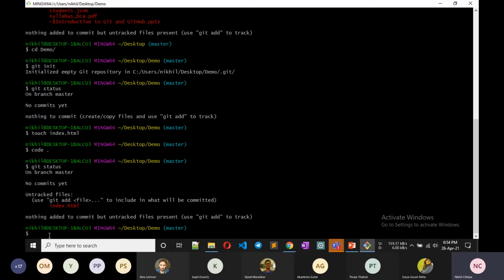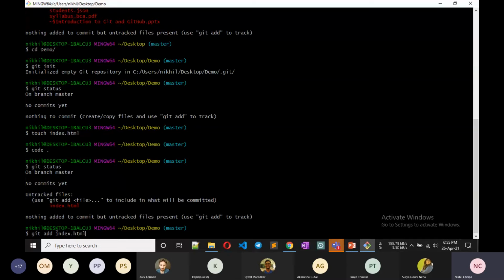We want to save, so in future we can see the history of what changes we made. So we include all these changes. How do we include all these changes? We use git add and the file name: git add index.html. Add includes all the changes that you want to commit, meaning save, so you can see in future that at that time I made those changes in this file.